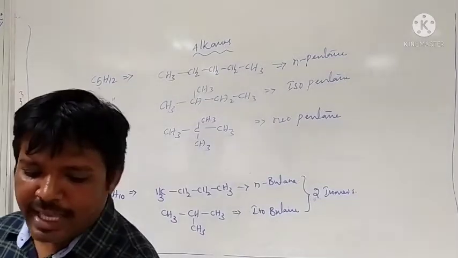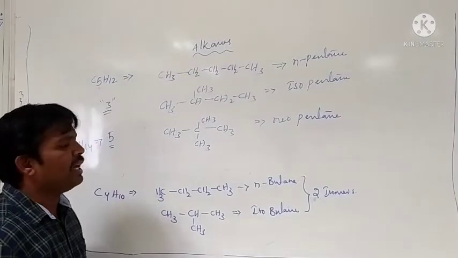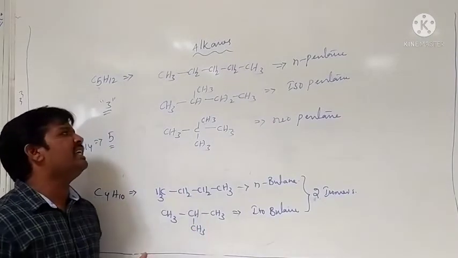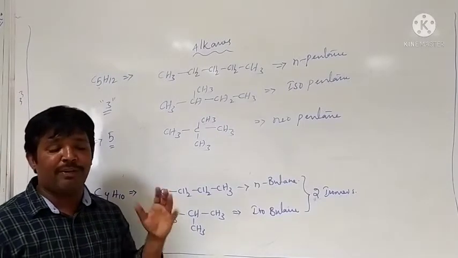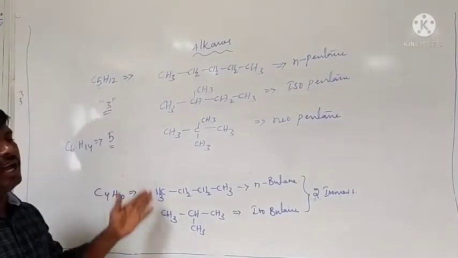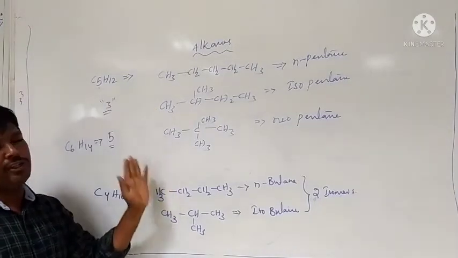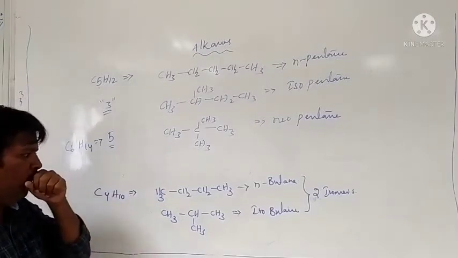This is isomerism: the same molecular formula, but differences in their physical and chemical properties. They are called isomers, and the phenomenon is called isomerism. These are the structural isomers, and these come under chain isomers.